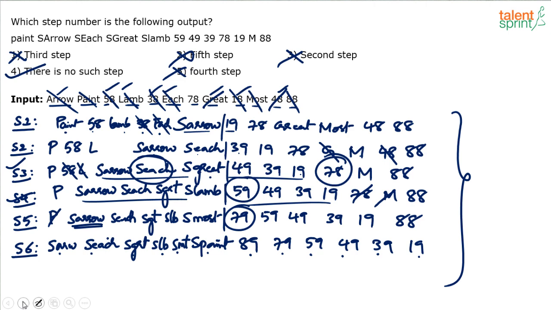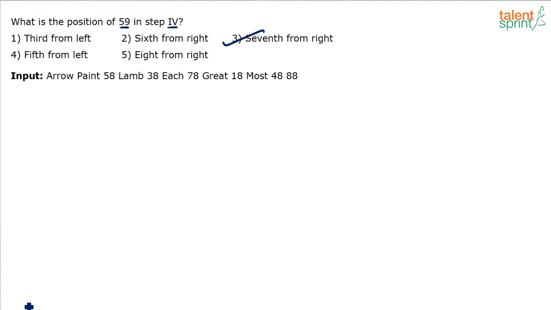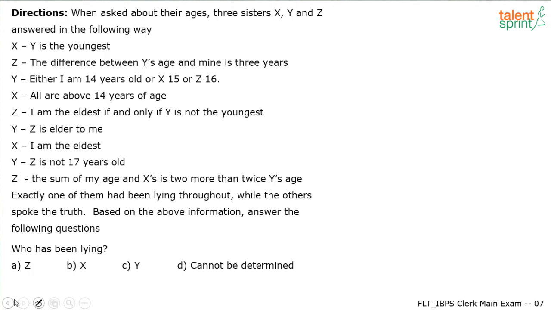But you know the process, right? The best way is to just list down all the steps and then answer these typical questions. Okay. So sorry about that. You can verify it yourself. You can correct it and get the right answer. Try this one now.